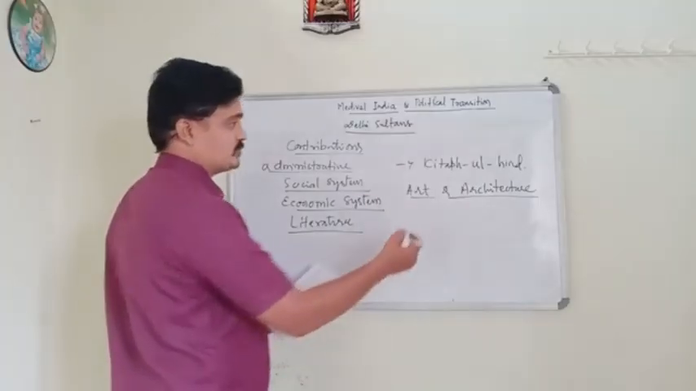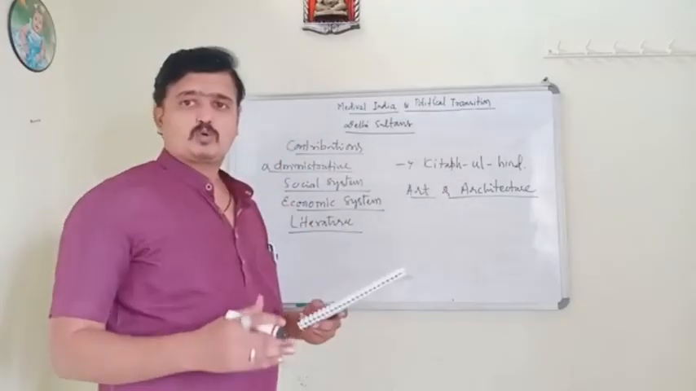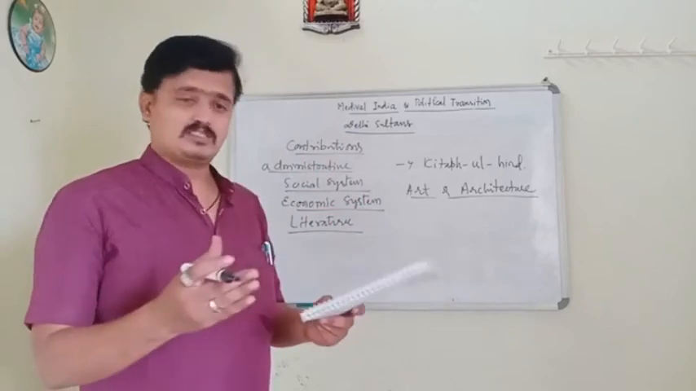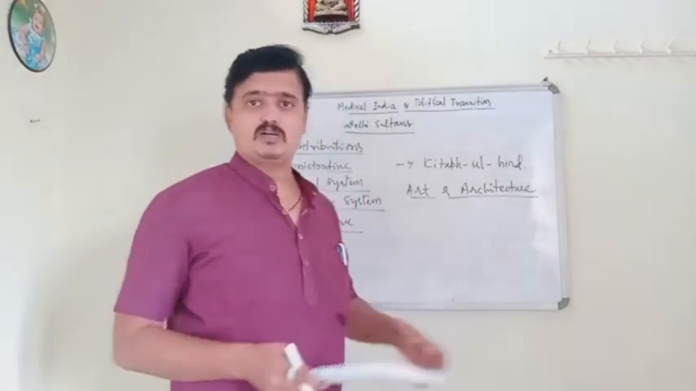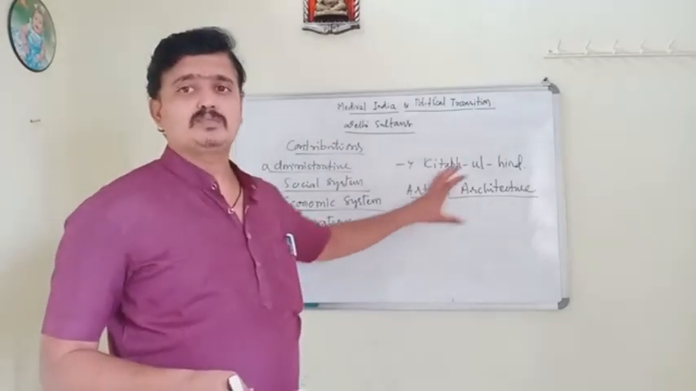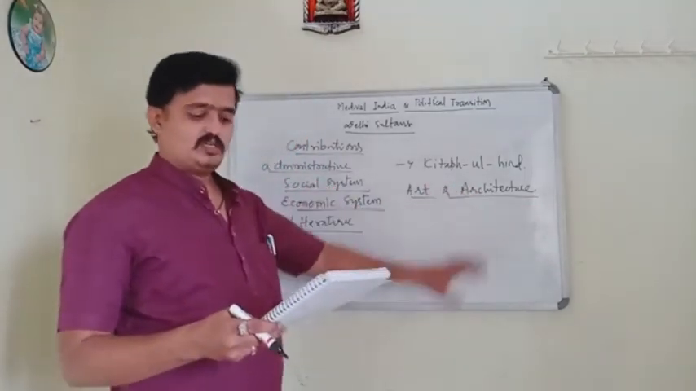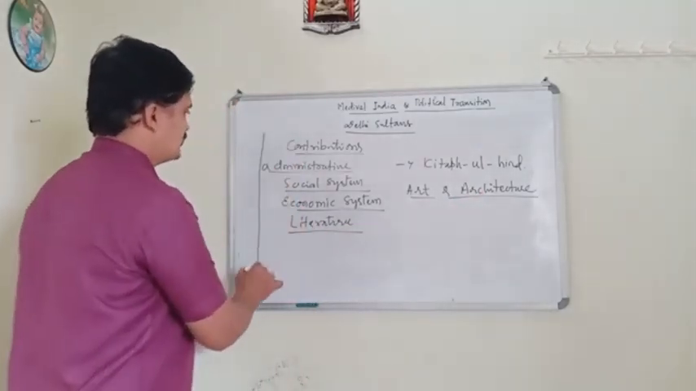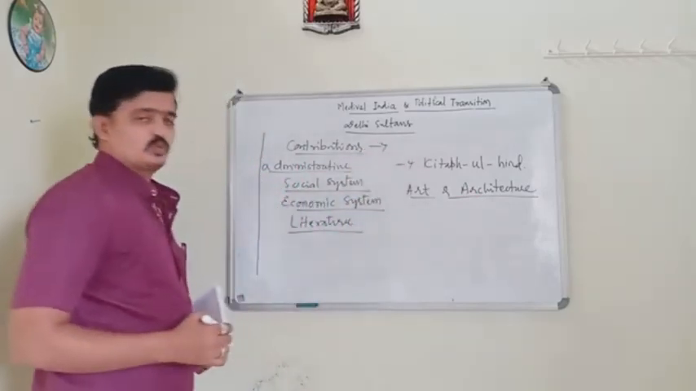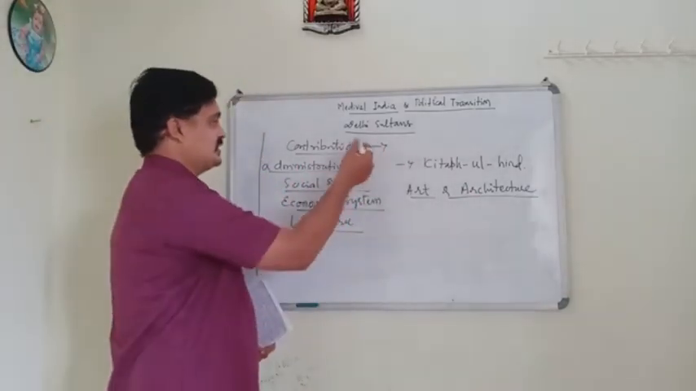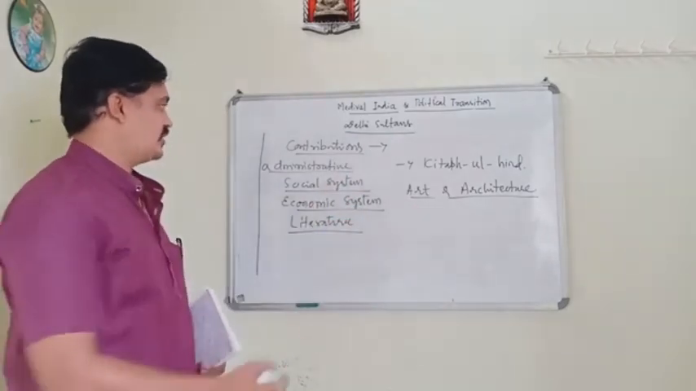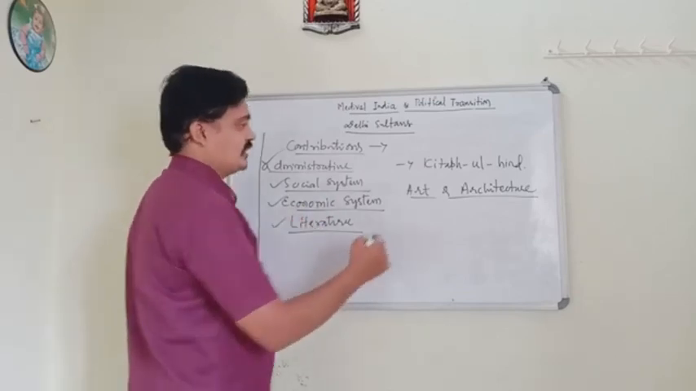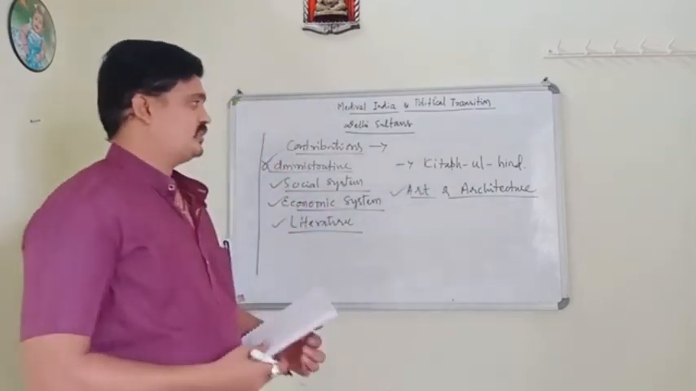Many of the sultans also built forts, mosques, palaces, public buildings, madrasas and dharmashalas. So these were the highlights of the contributions by the Delhi Sultans to India. They contributed to the administrative, social and economic systems, literature, and art and architecture.